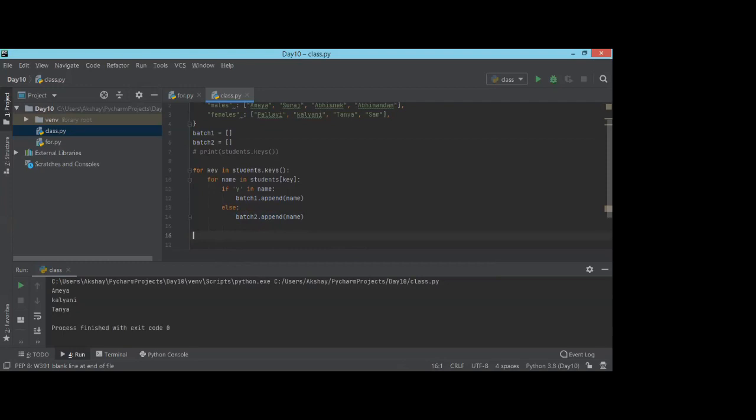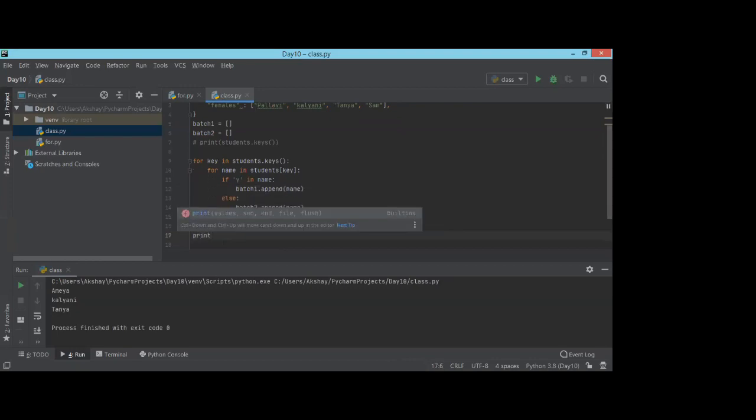Once my loop is over, the code will come to the next line, and here I'm going to print my 2 batches. This will be batch 1, and then I'll be printing batch 2. So this is a simple way to understand.